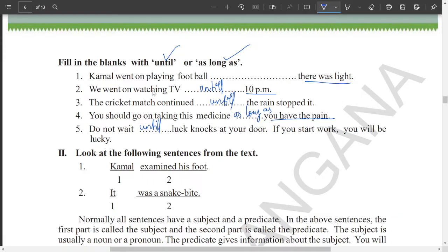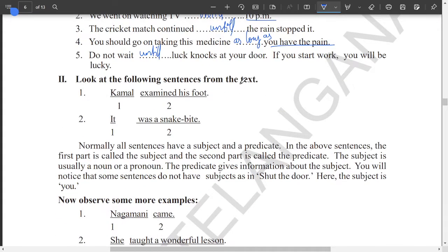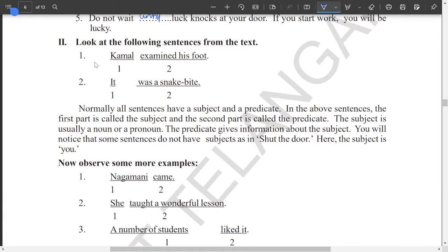Okay, now look at the first one. Kamala went on playing the football dash there was light. So she was continuously playing, till when? There is no particular time. So let us go with as long as there was light. Okay, so that gives the duration meaning. Next one, look at the following sentences from the text. So one is Kamal examined his food. Second one is it was a snake bite.